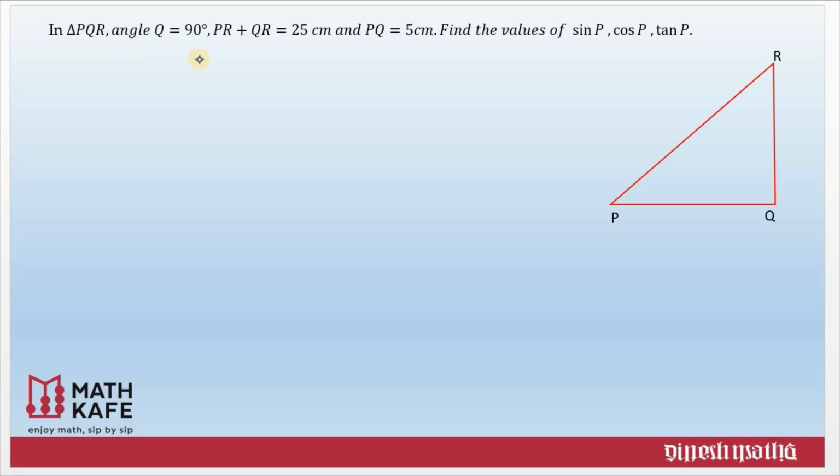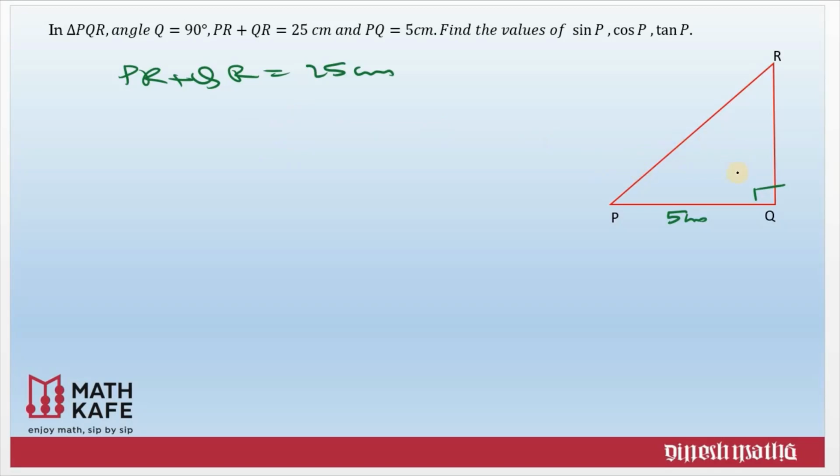In triangle PQR, angle Q is equal to 90 degrees, PR plus QR equal 25 centimeters and PQ equal 5 centimeters. Find the value of sin P, cos P and tan P. Angle Q is 90 degrees, that we have already mentioned, and PQ equal to 5 centimeters, that is also given. We are given PR plus QR equal to 25 centimeters. They didn't mention exactly what PR and QR are. Instead, the combined value is given as 25 centimeters.